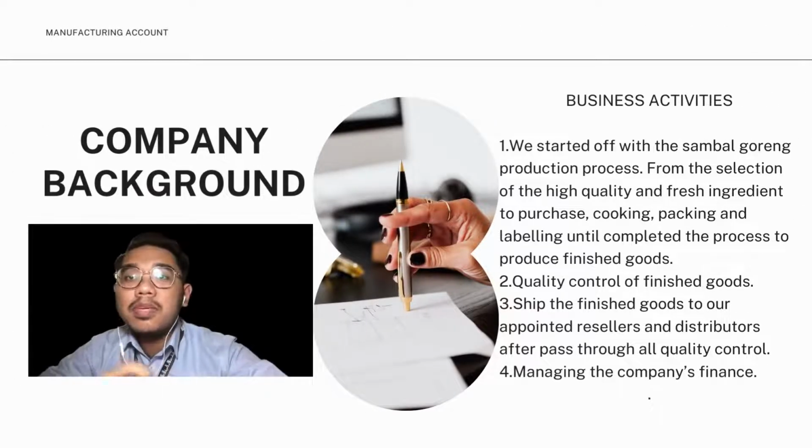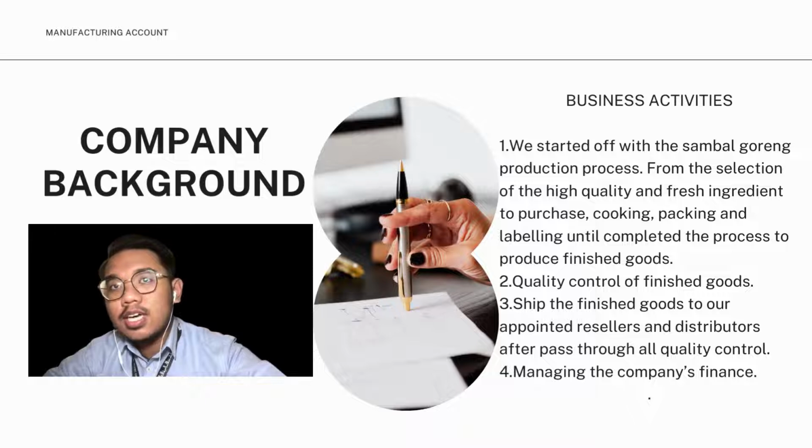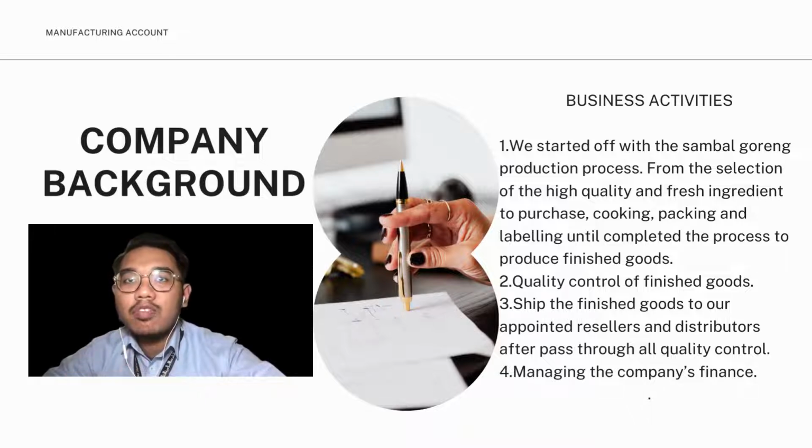About the business activities. We started off with the sambal goreng production process, from the selection of high quality and fresh ingredients to purchase, cooking, packing and labeling until completed, to produce finished goods. Next, the quality control of finished goods. Then the shipment of the finished goods to our appointed resellers and distributors after passing all the quality control. And the last one is managing the company's finance.